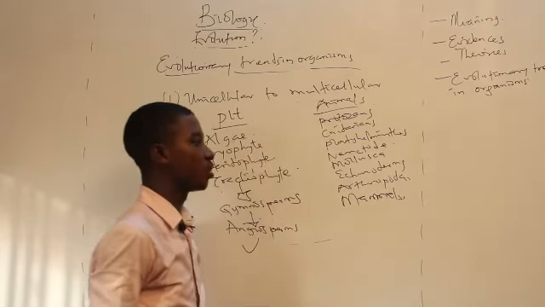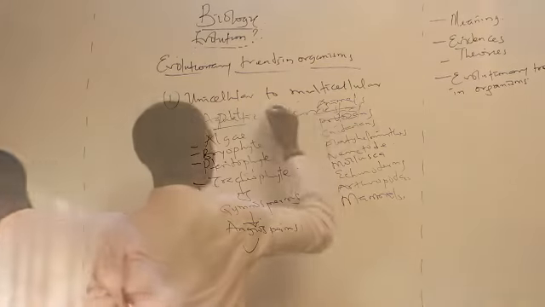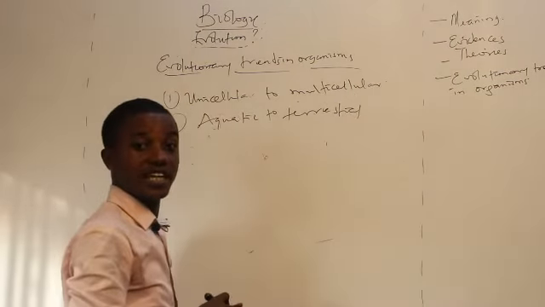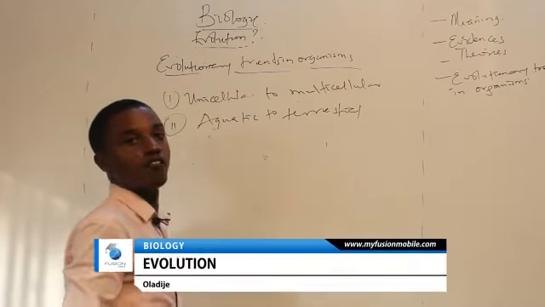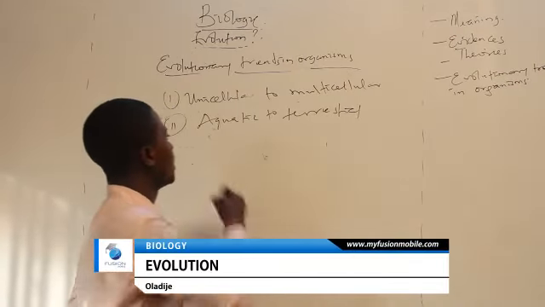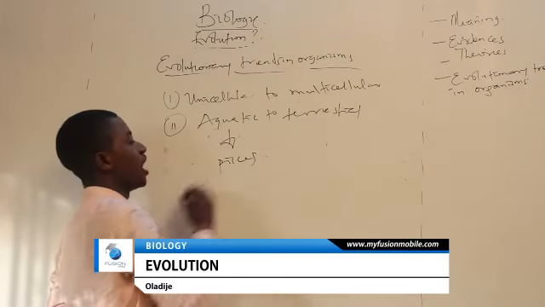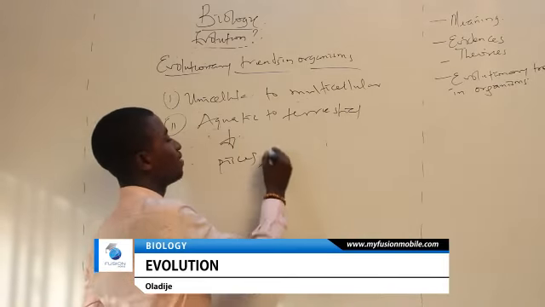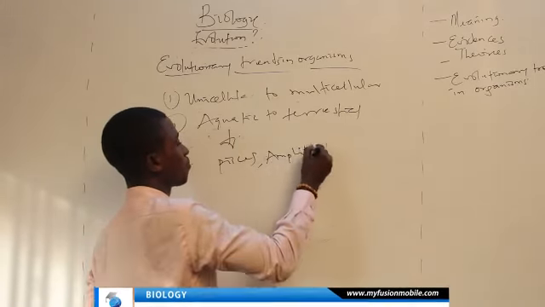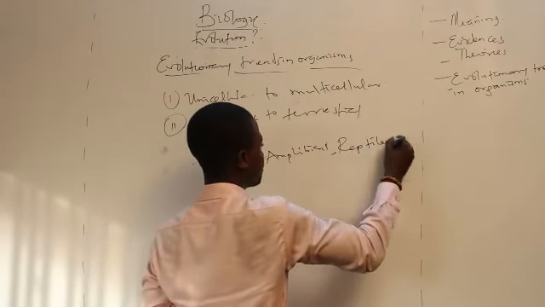So we'll be looking at the last one, which is from aquatic to terrestrial. Now, as I said earlier, our lives begin from water. So it has been seen that when we talk about aquatic, we're talking about fishes, we're talking about protozoans and all that. After Pisces, we have the amphibians. After the amphibians, we have the reptiles.